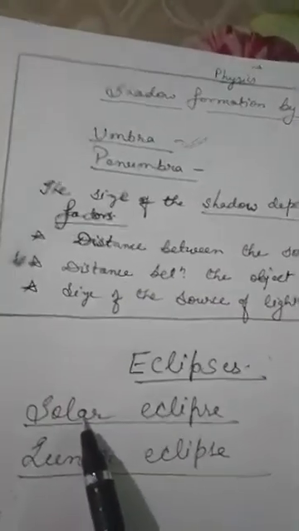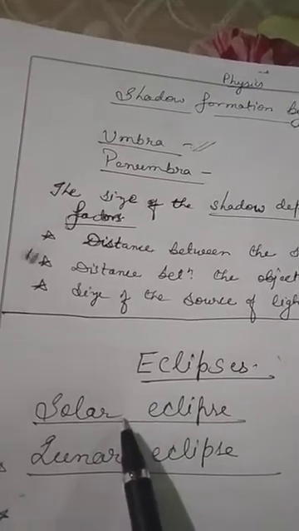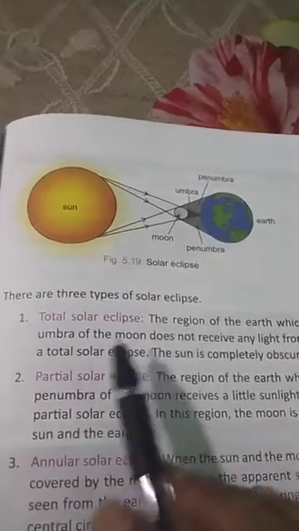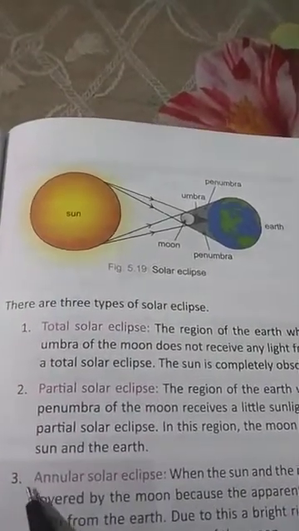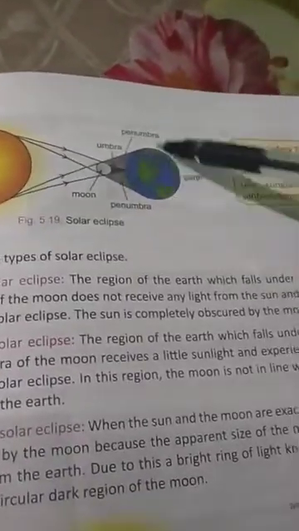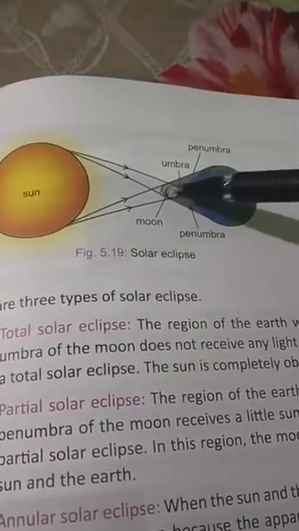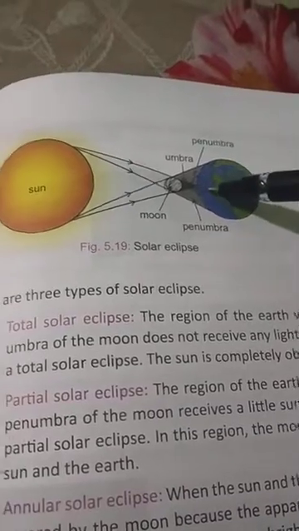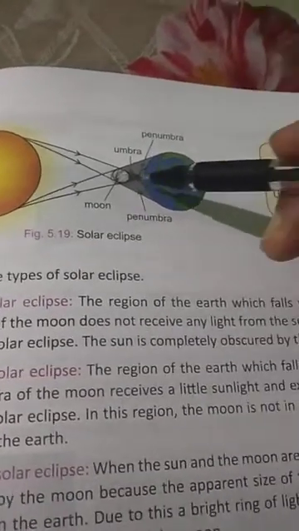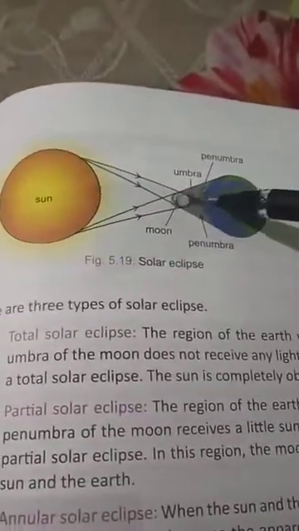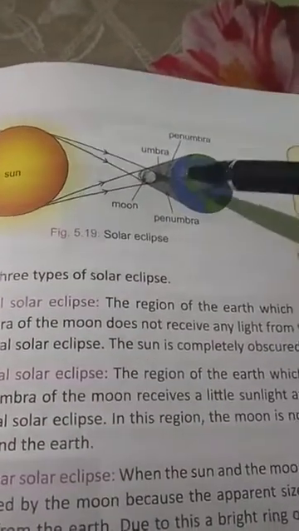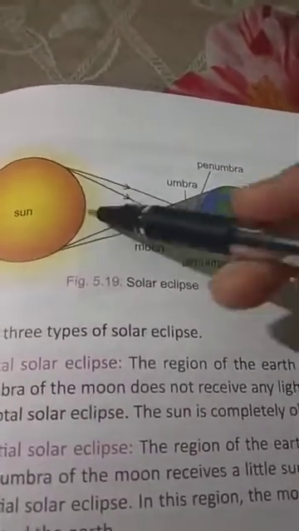But what is written in your book? That solar eclipse occurs only on a new moon day. Okay? Now understand there are three types of solar eclipse: total solar eclipse, partial solar eclipse, and annular solar eclipse. In total solar eclipse, what happens? The region of the earth which falls under the umbra of the moon, this is the moon suppose, and its dark patch you will see on the earth, under the umbra of the moon does not receive any light from the sun and has a total solar eclipse, and the sun is completely blocked by this moon.